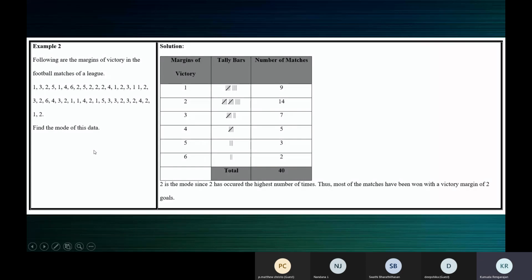Supposing you're counting 1, 2, 3, 4, 5, 6, 7, and suddenly somebody disturbs you and you're like, where did I stop? Then you have to go back again. This will become easy when you're using tally marks, because supposing you stopped at this 4 and you put a tally mark, you can just put a finger on 4, and in case somebody distracts you, you can answer them and get back to 4. Sometimes when you're counting all the numbers, you might miss the track and then you have to start all over from the beginning. So when numbers are large, tally marks are really useful.